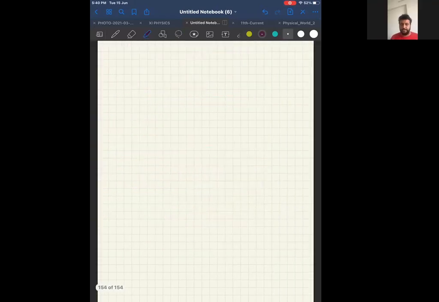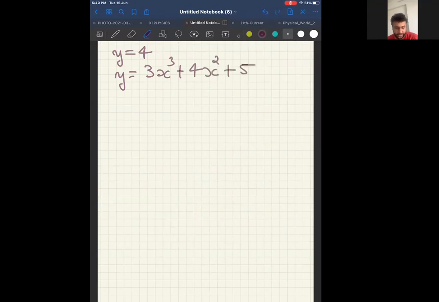Next type of questions. They have given 4 questions together. I want you to solve all 4 together. Can you do that? The question is find dy by dx. First question is y is equal to 4. Second question is y is equal to 3x cube plus 4x square plus 5.